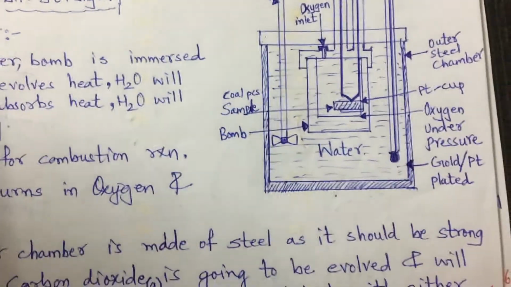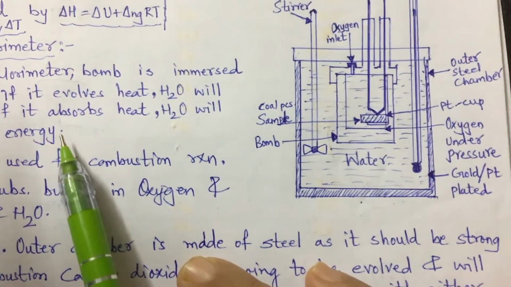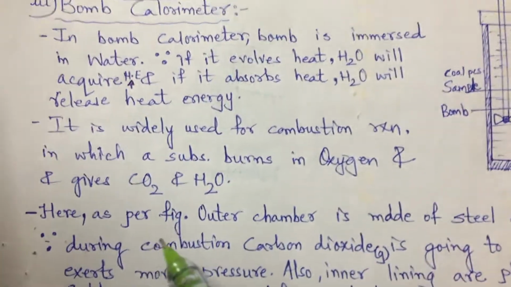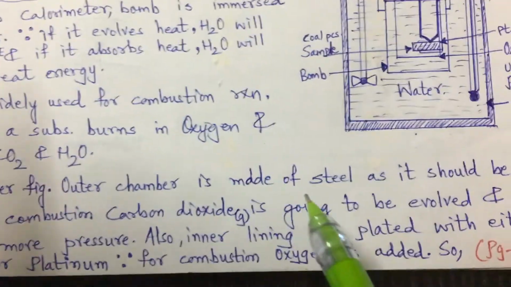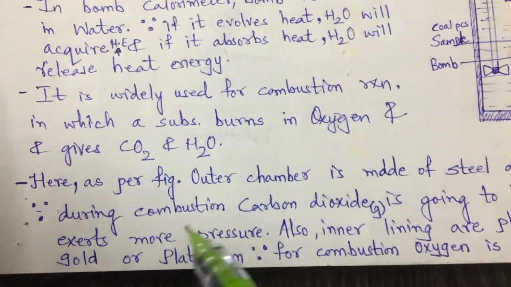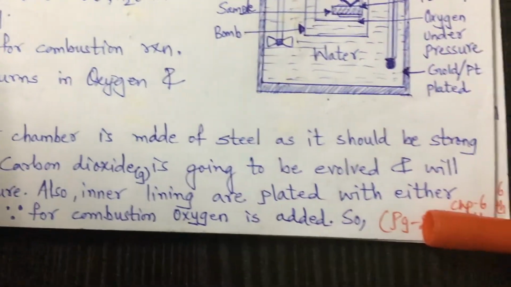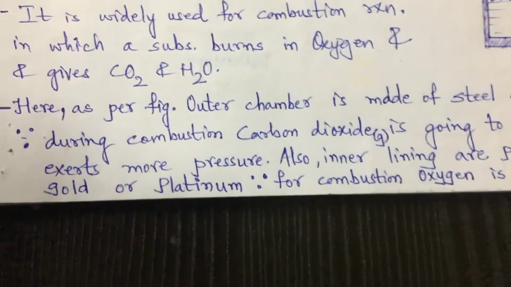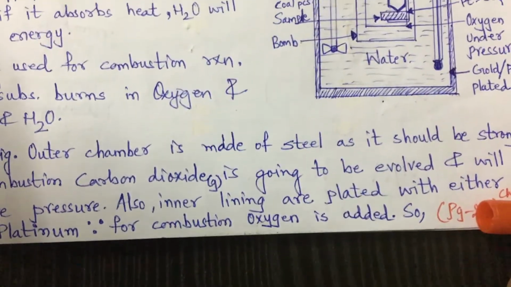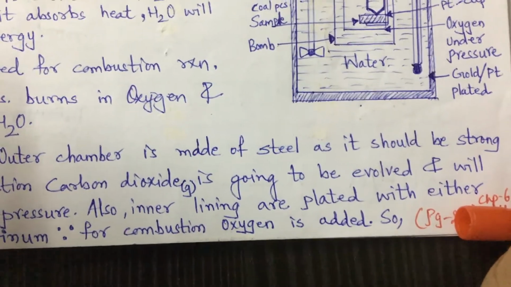Now as the combustion is taking place, the apparatus has to be strong, so it is made up of steel. Here, as per the figure, the outer chamber is made up of steel as it should be strong, because during combustion carbon dioxide in gaseous form is going to be evolved and will exert pressure on the apparatus. So to bear that pressure, it is made up of steel.